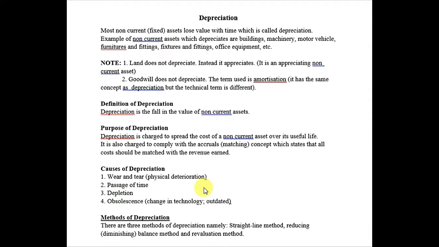The last is obsolescence, change in technology. For this cause, we can also use the term economic factor. The example I gave at the start of the video was of the mobile phone. Laptops and mobile phones will be depreciated because of economic factors. There will be a change in technology, and the technology will outdate them. For a practical example, my cell phone has Android 7.0. Now the market has Android 9.0, and obviously in the future we will see another updated Android. That's why mobile phones keep losing their value, and that's why we charge depreciation.